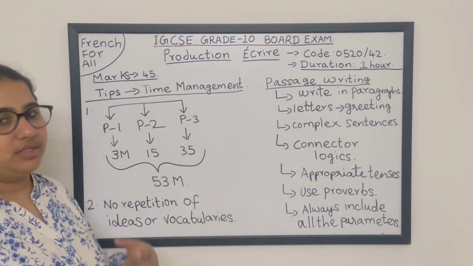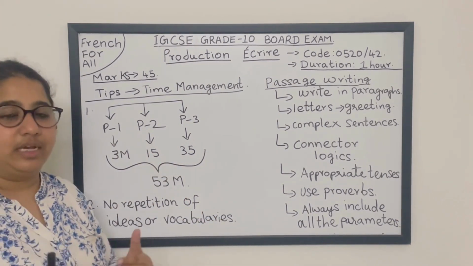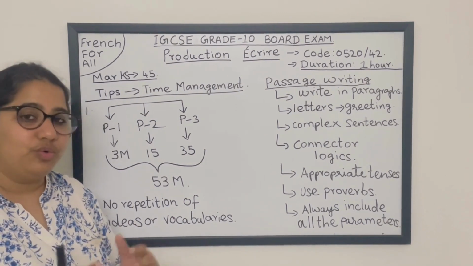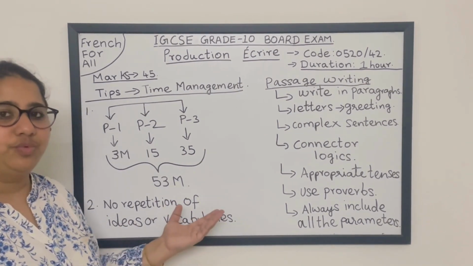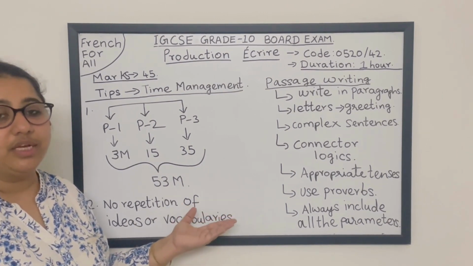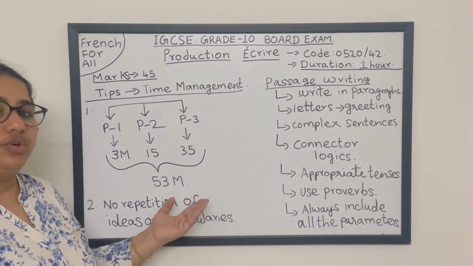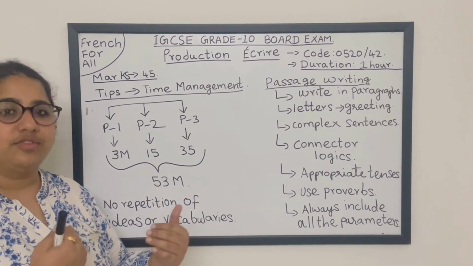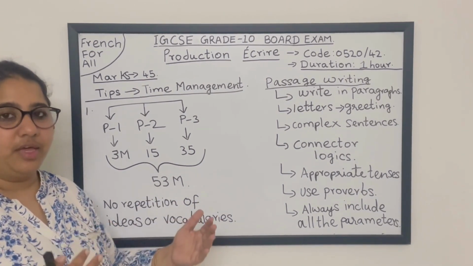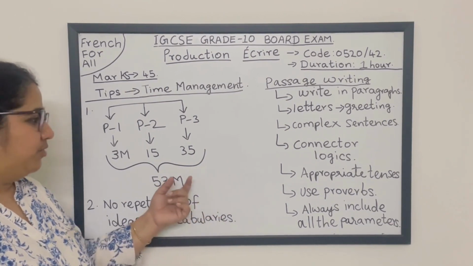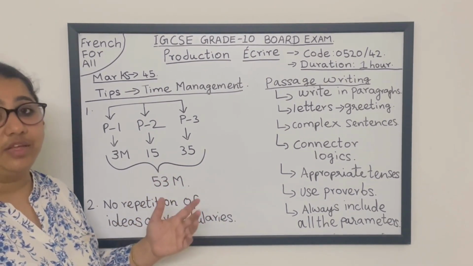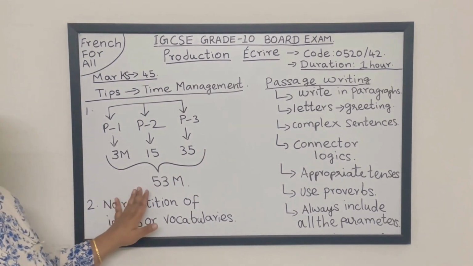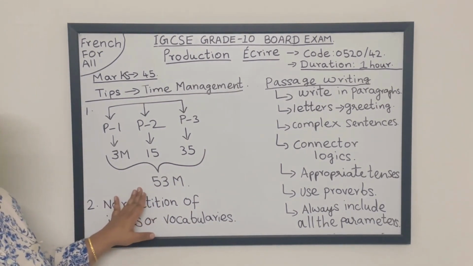Part 3, the level expected in this is very high, and the marks are also quite big, isn't it? For 130 to 140 words, we are going to get 28 marks. So make sure you think very well, organize, and let your ideas flow in a proper way, so that you get good marks. For this I am recommending 35 minutes. Okay students, is it clear? Okay, so totally you will take only 53 minutes out of 60.